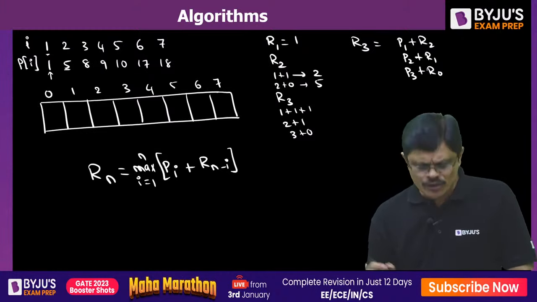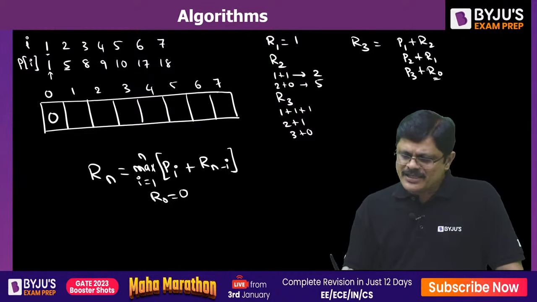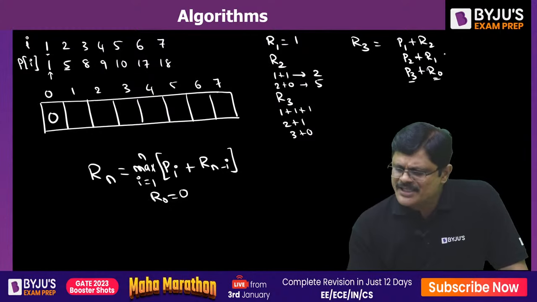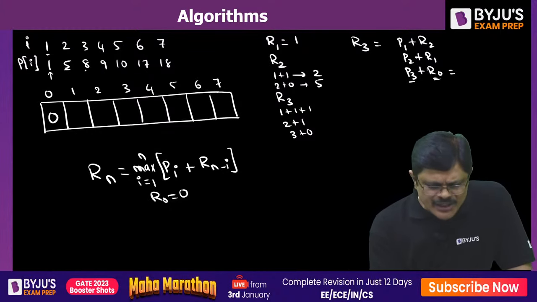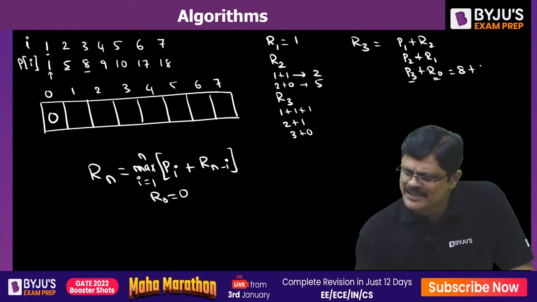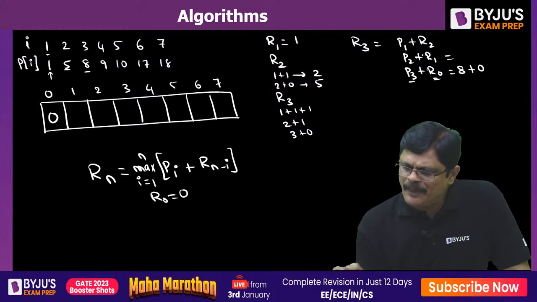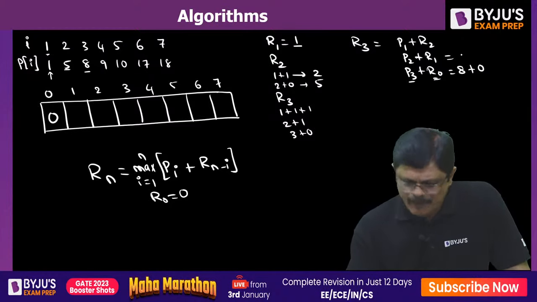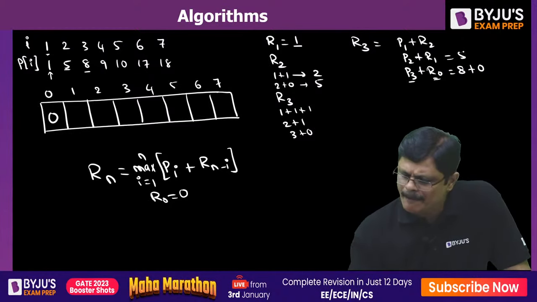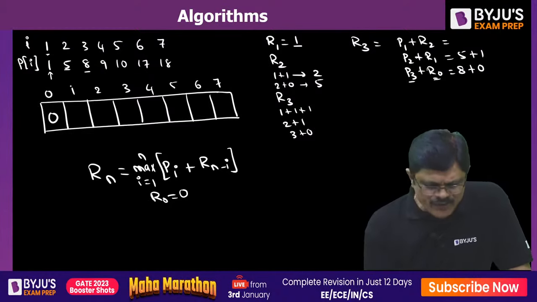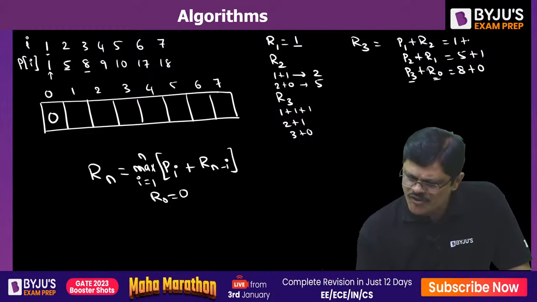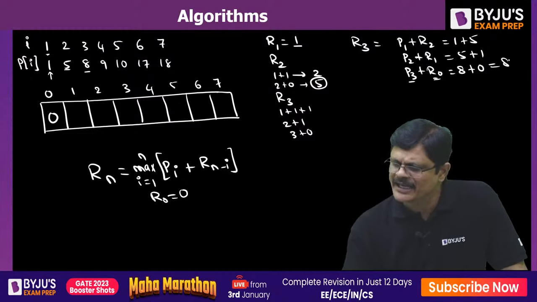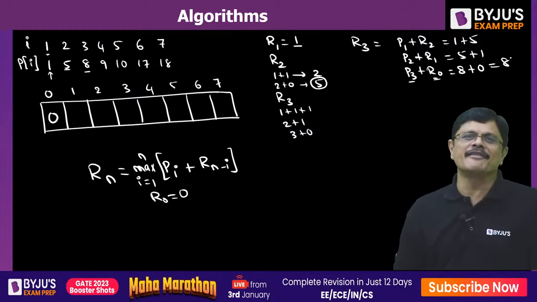R0 as 0, we can define it. So with this, what happens? R0 is 0 means P3 plus R0. What is P3? P3 cost is 8. 8 plus 0. And P2 plus R1. For R1, the best cost we already calculated separately. P2 is 5 plus R1. P1 is 1 plus the cost for R2. Cost for R2 is 5. Out of these, which one is better? 8 is better. So you are going to take that particular value 8.